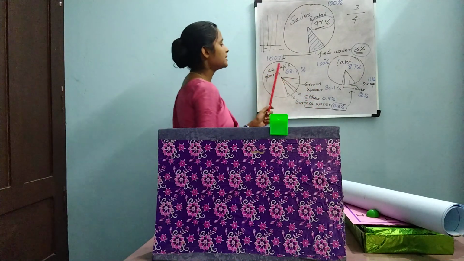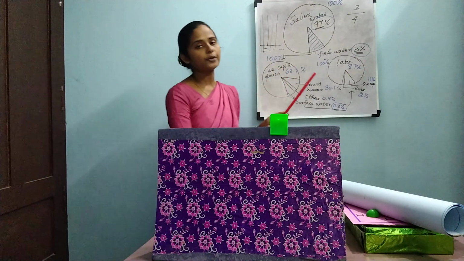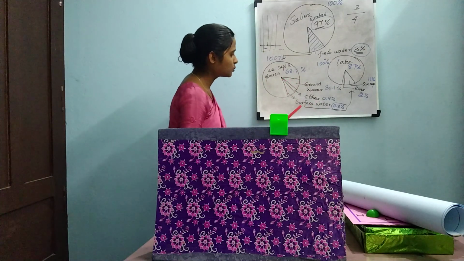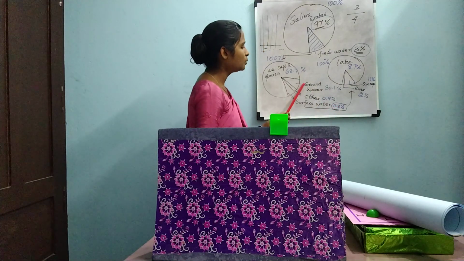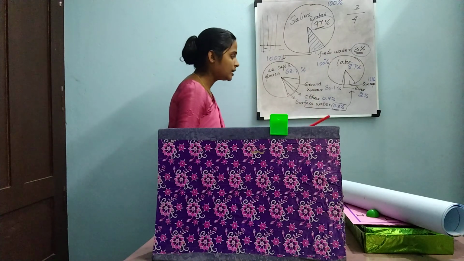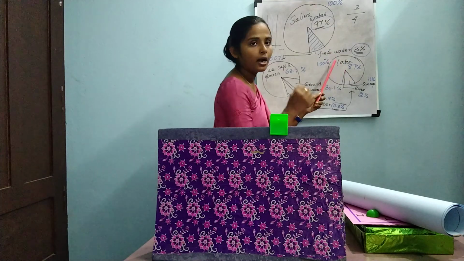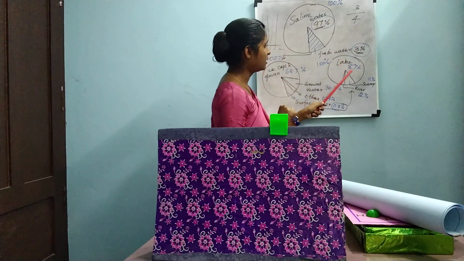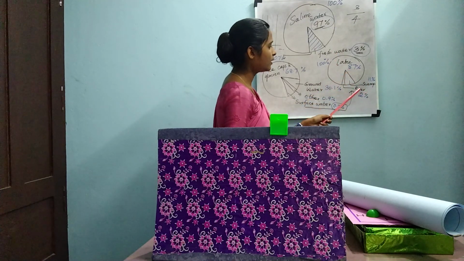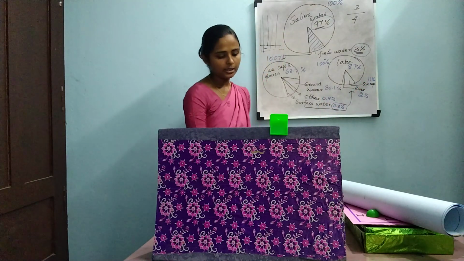The maximum fresh water is in ice caps and glaciers, that is 68.7%. Groundwater is 30.1%, other water is 0.9%, and surface water is 0.3%. We take the surface water 0.3% as 100% and divide it into three: lake, river and swamp. The lake water is 87%, river water is 2%, and swamp water is 11%. Okay, I think you understand this.